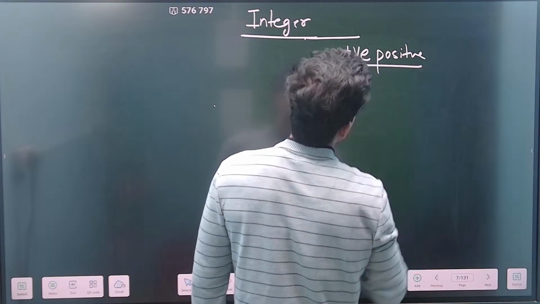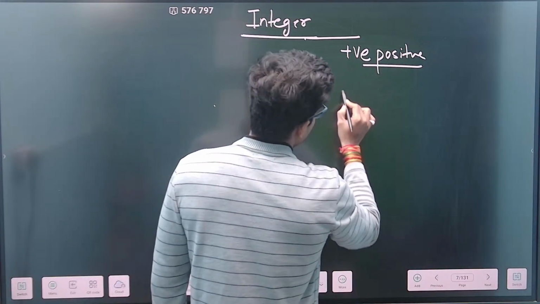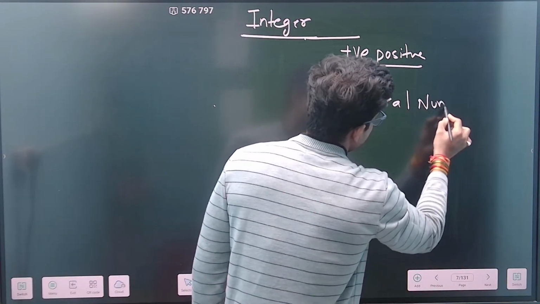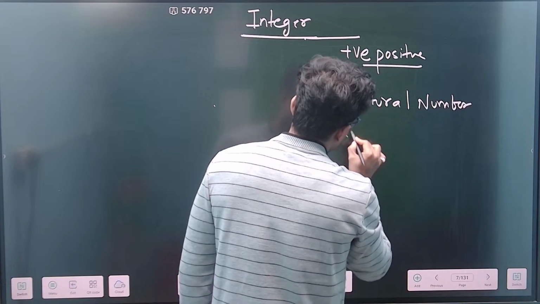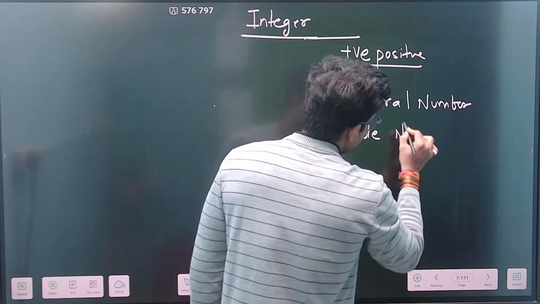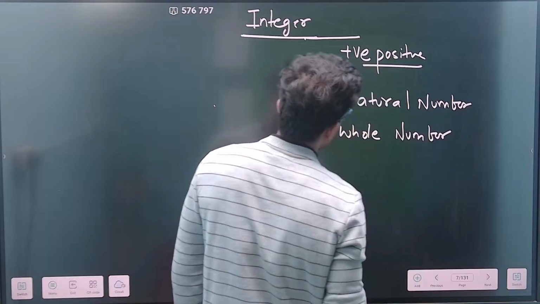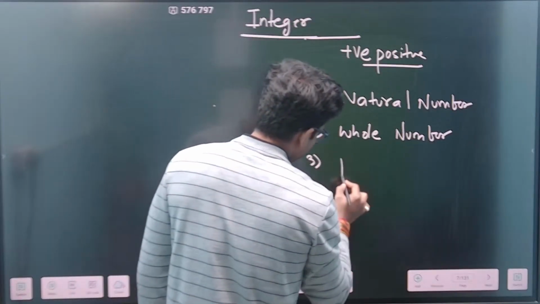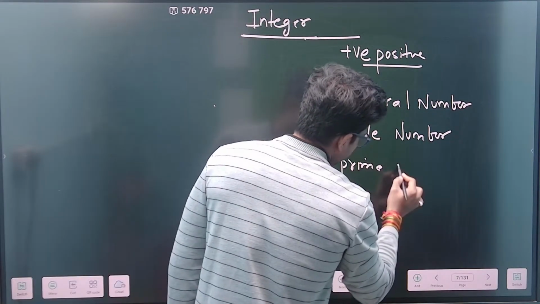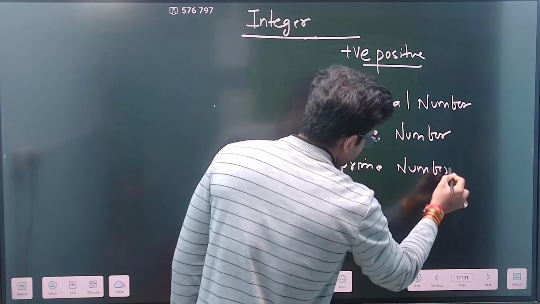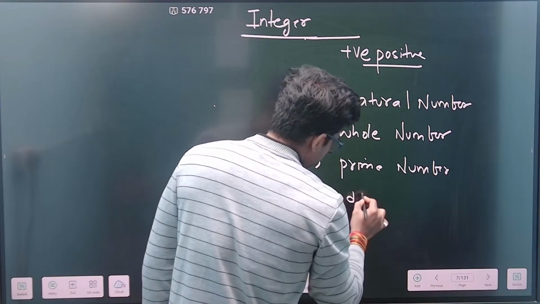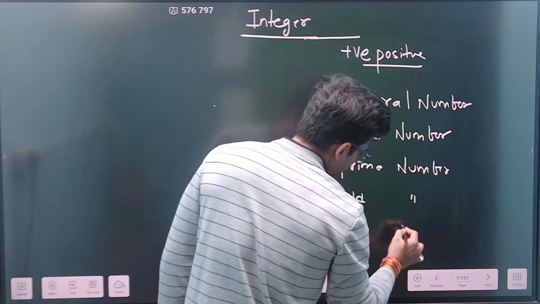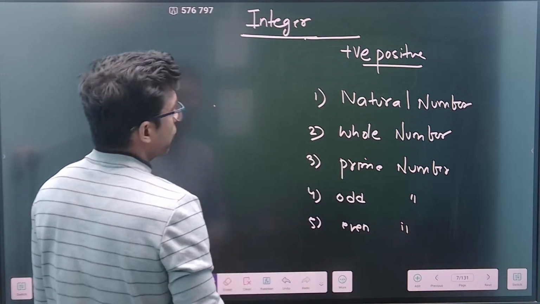I know that positive integers contain what? First of all, natural numbers, or you can say whole numbers as well. First is the natural number, second is the whole number. Third is the prime number. Then we have the odd number, then the even number. We also have the composite number.